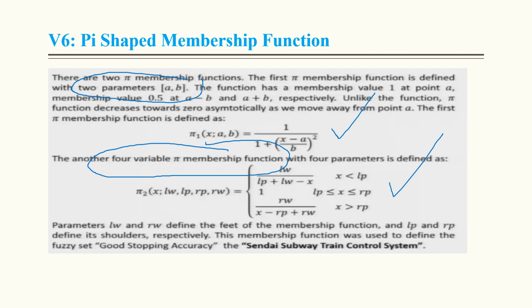Parameters LW and RW define the feet of the membership function. Very important. LW and RW represent the feet, and LP and RP both represent its shoulder. So the pi membership looks like this. LW and RW define the feet, and LP and RP define the shoulder. This membership function was used to define the fuzzy set good stopping accuracy in the Sendai subway train control system.